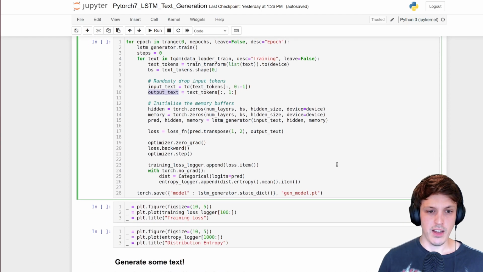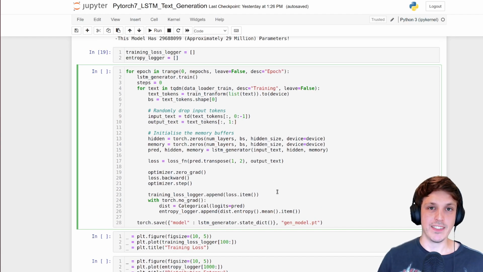Okay. One last thing, I'm also logging the entropy of the distribution. So here we have that prediction. I'm taking the prediction distribution, and I probably should transpose that as well. But I'm basically just going to work out what the entropy of the probability distribution is, and we can see that it actually reduces over time.